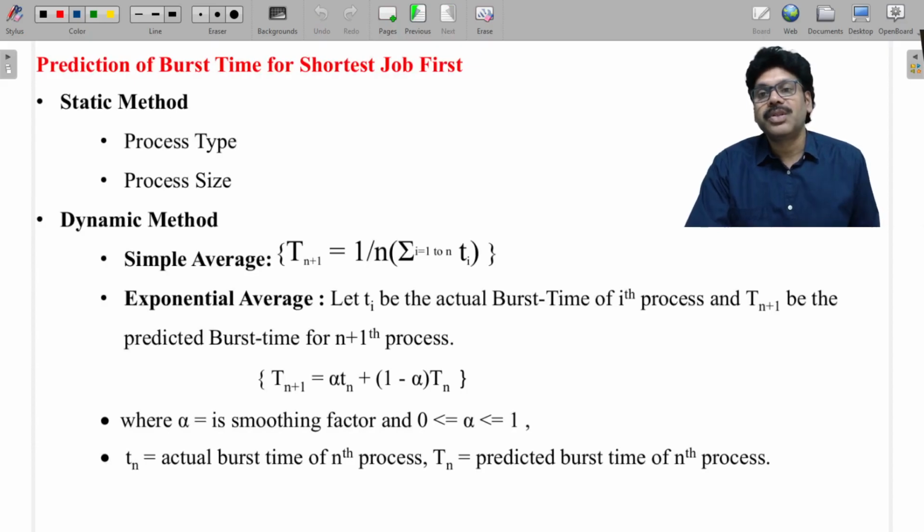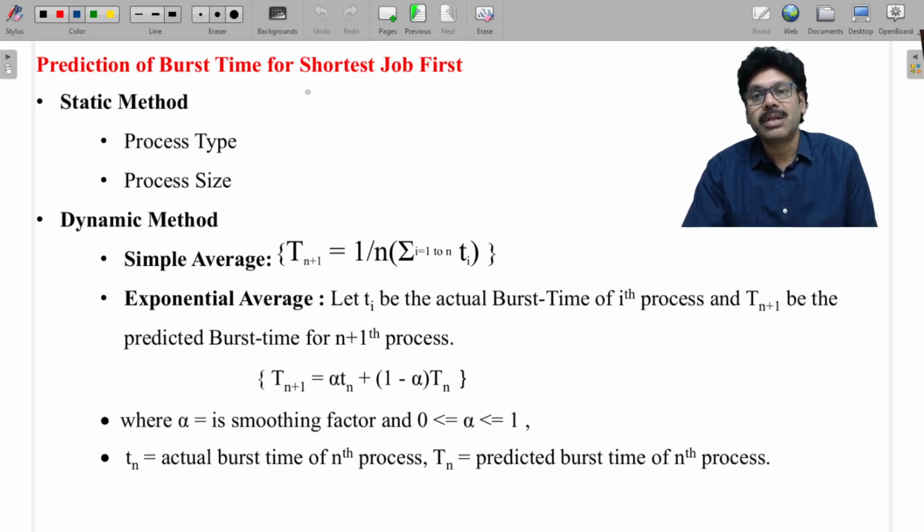So what is the problem with shortest job first? Starvation. It executes the shortest jobs first, so longer burst time jobs keep getting pushed later in the queue. They are not going to be dispatched or considered for urgent execution because they have the longest burst time. In this algorithm, shorter burst time jobs are given first priority over the other processes. That's why there is a concept called starvation here.